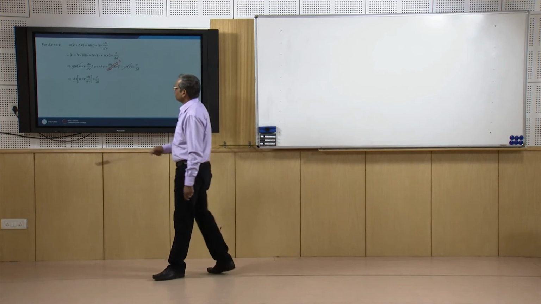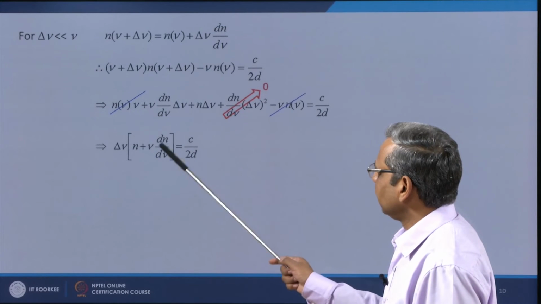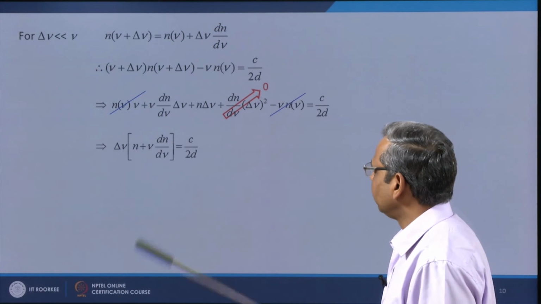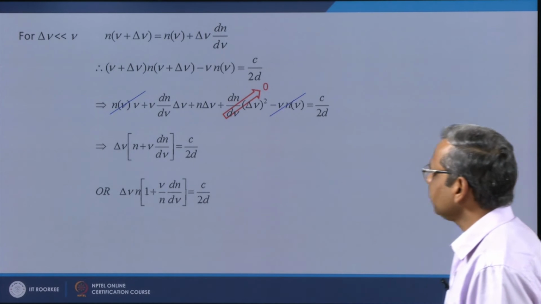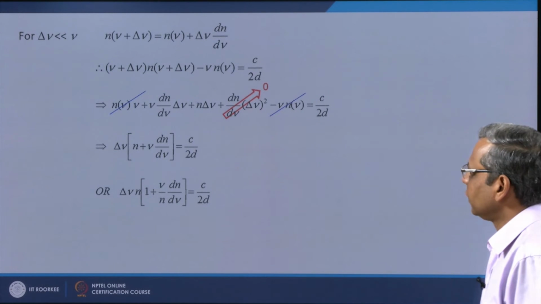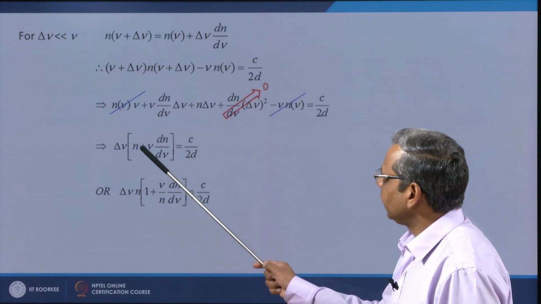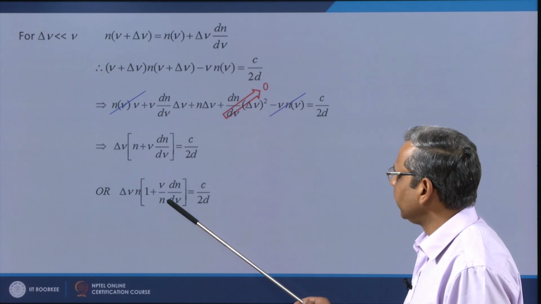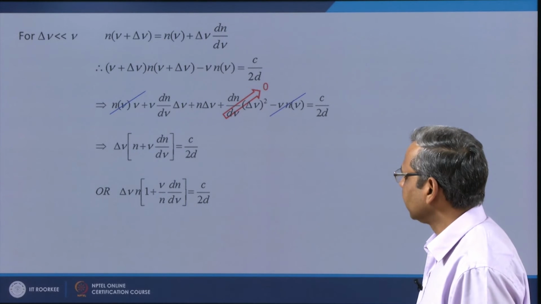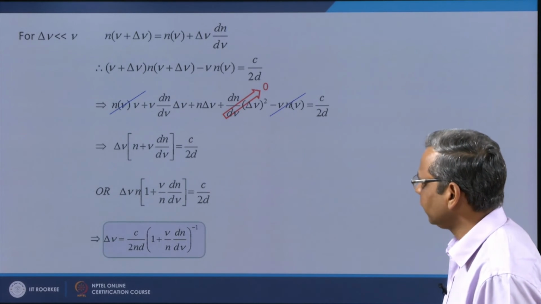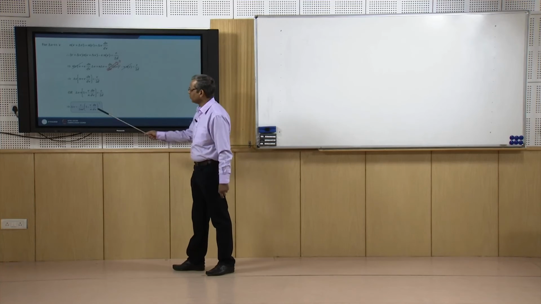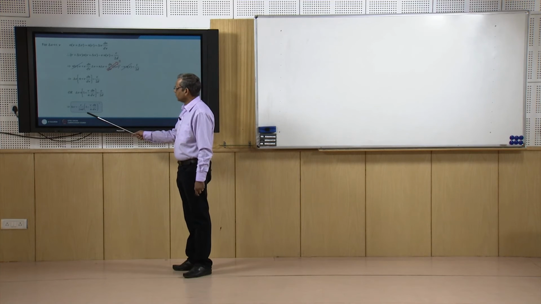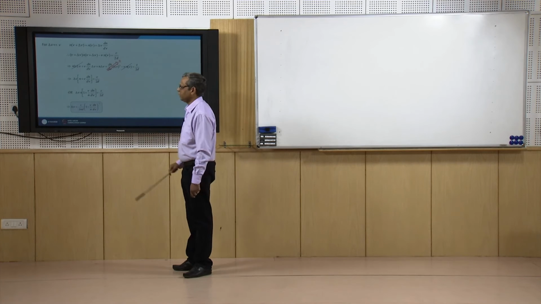So this gives me Δν times n plus ν times dn over dν is equal to c over 2d. If I take n outside, Δν times n times 1 plus ν by n dn over dν is equal to c over 2d, or Δν is equal to c over 2nd times 1 plus ν over n dn over dν, inverse.